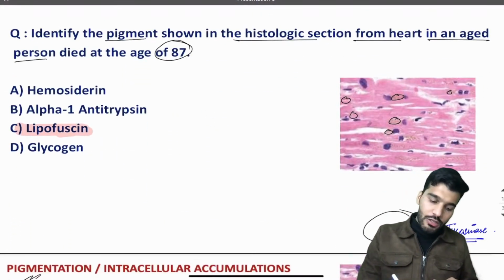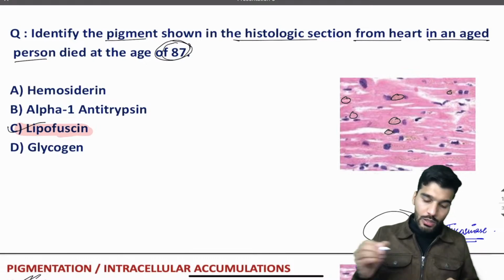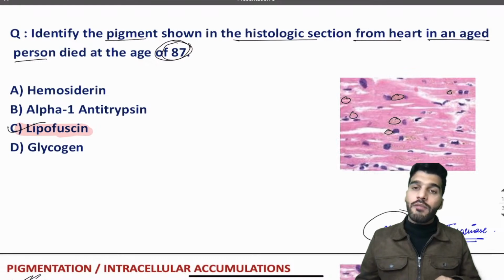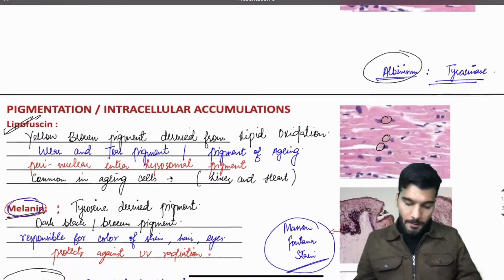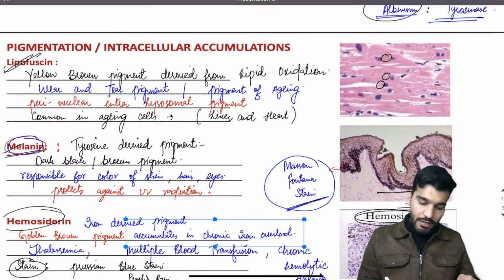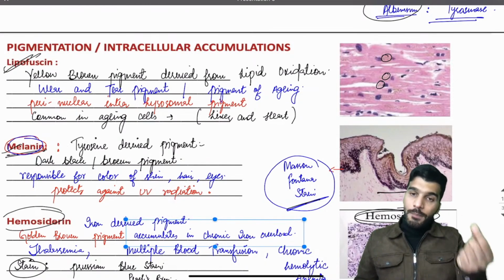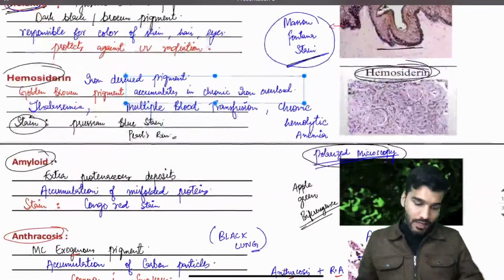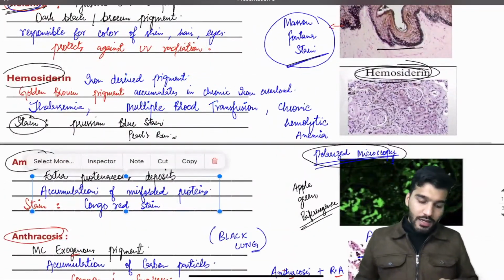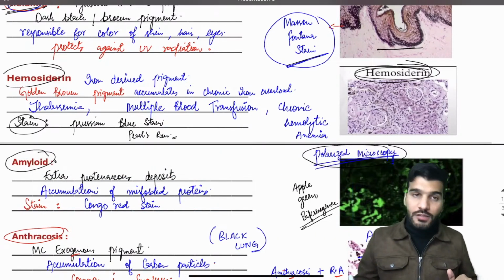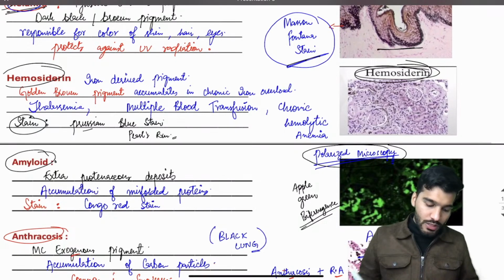After that, intracellular accumulations, pigmentation. Yellow and brown pigment is lipofuscin seen in the heart and liver cells in the aged. It's also called the wear and tear pigment or the aging pigment. Melanin stains with Masson Fontana and it's a tyrosine derived pigment. If melanin is absent, patient will have albinism, patient will have a deficiency of the enzyme tyrosinase. Hemosiderin is an iron derived pigment, seen in the conditions having chronic iron overload like multiple blood transfusions, thalassemia, and the stain is Prussian blue stain.